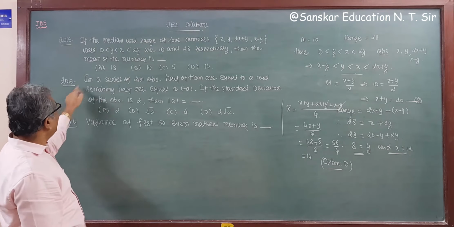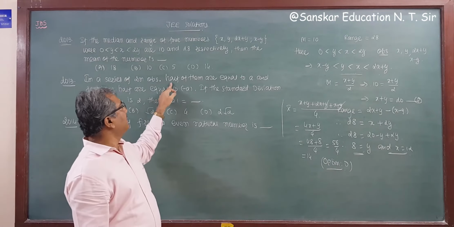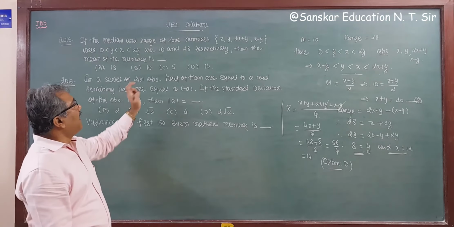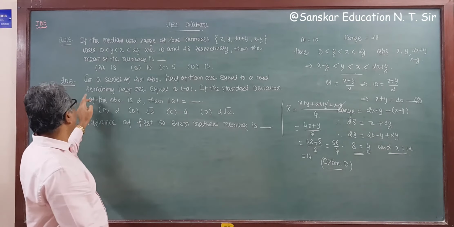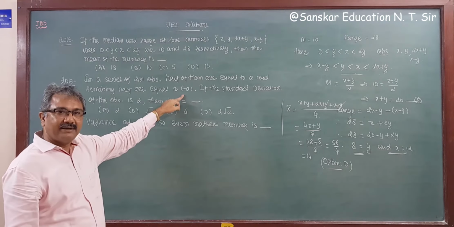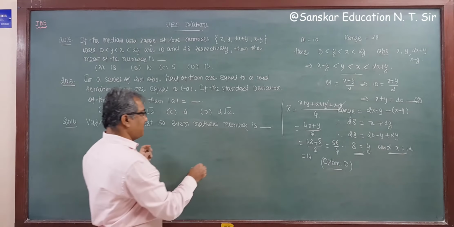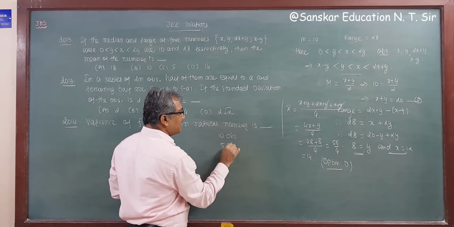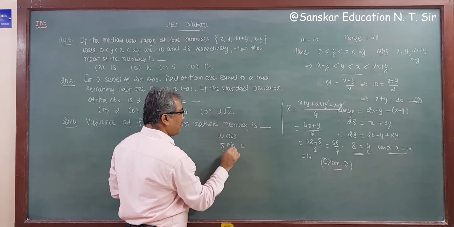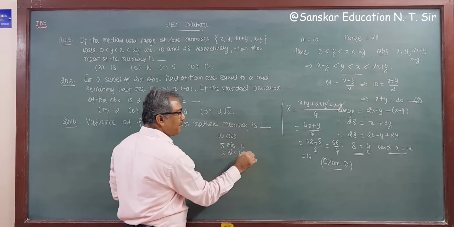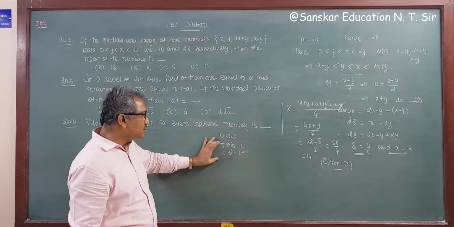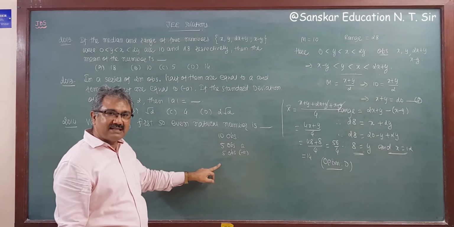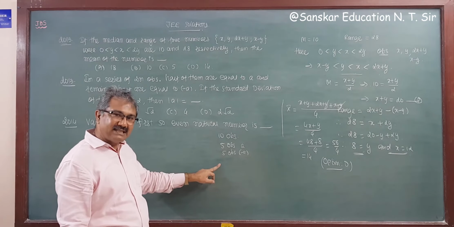Got it? Now, second question. 2013. In a series of twice n observations, half of them are equal to A and the remaining are equal to minus A. Suppose 10 observations are given. Half, that is 5 observations, are A and 5 observations are minus A. So if we add these 5 plus 5, 10 observations, then the sum of the observations is 0. That is sigma xi is 0.